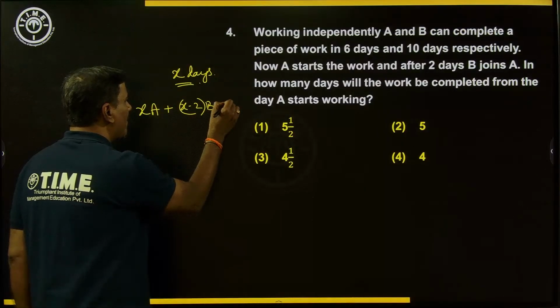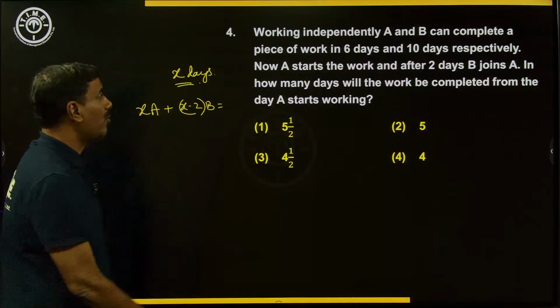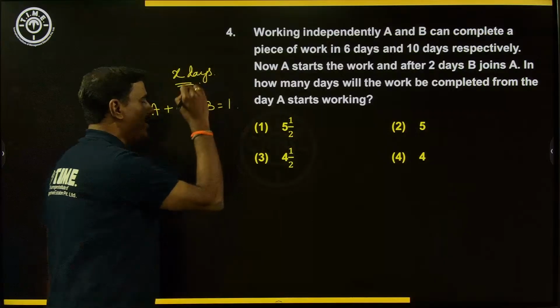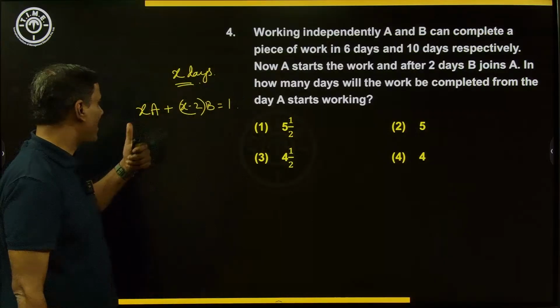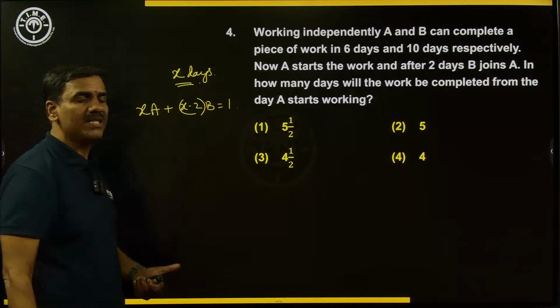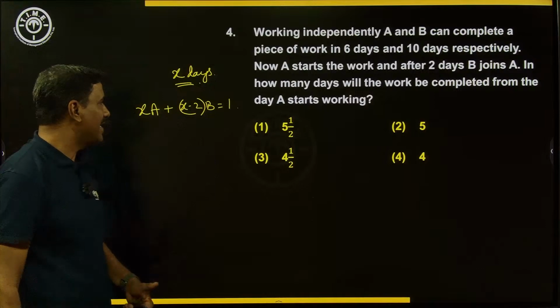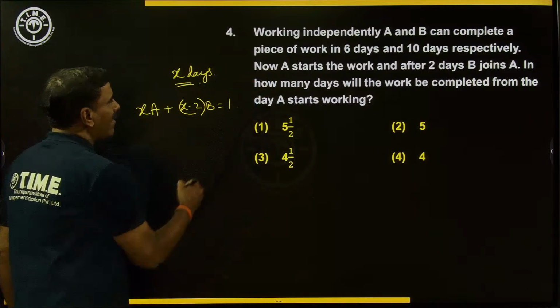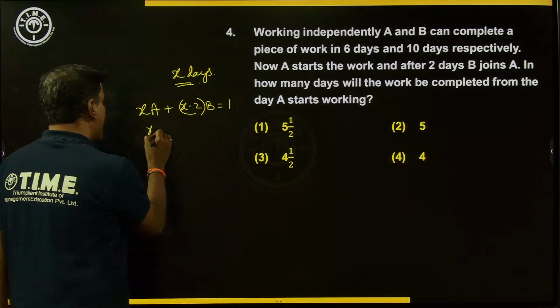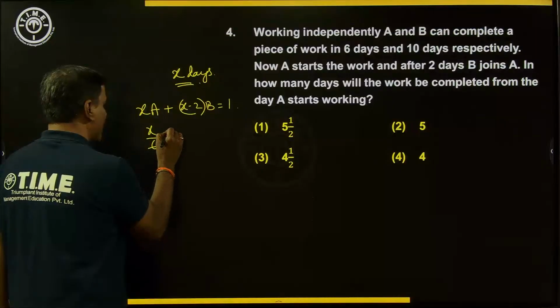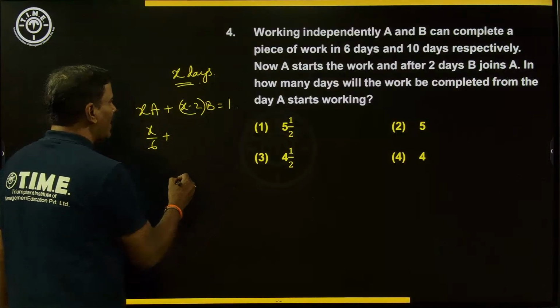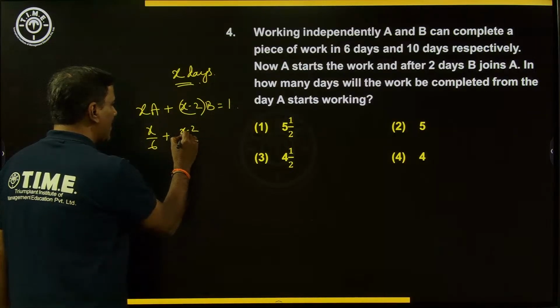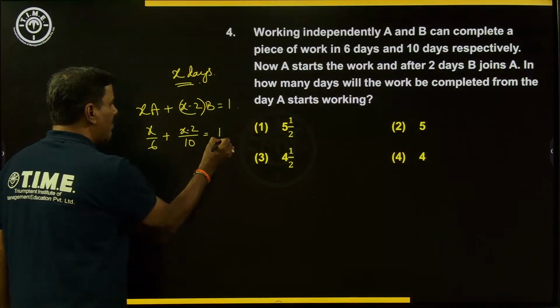Both together are completing the whole work. So the total work is always taken as 1 unit, right? So X days of A's working plus X minus 2 days of B's working should be equal to 1, we can say, right? So A in 1 day will complete 1 by 6. X days he will complete X by 6, we can say. B in 1 day can complete 1 by 10. X minus 2 days, X minus 2 by 10 he will complete. That should be equal to 1.